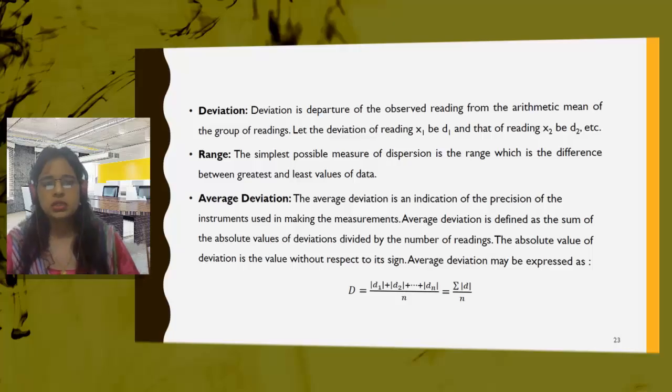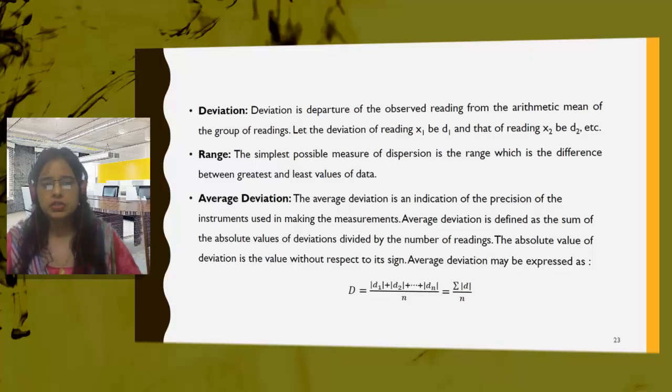Now range, the simplest possible measurement of dispersion, is the range. So up to what range the value is dispersing. As I told you, in a graph, if we have a Gaussian function type of graph, the range is the difference between the greatest and least value. The difference between the greatest value and the least value will give us the range.